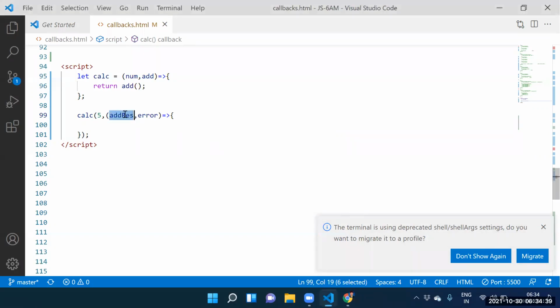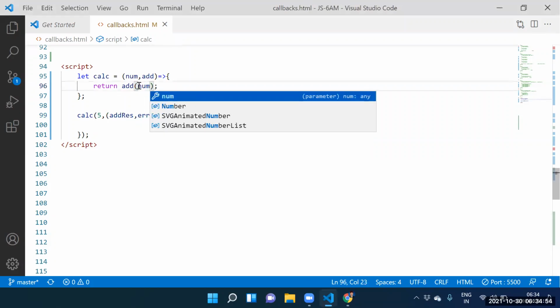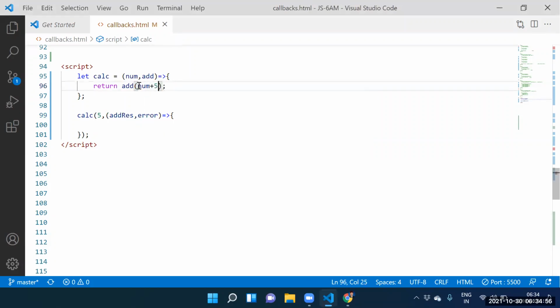See this one here. This is parameter 1. Next one, this is parameter 2. Nearly 2 parameters we need to supply. Here itself, we should be in a position to supply the 2 parameters. Yes or no? So, guys, what is the first parameter? The first parameter is num plus 5.